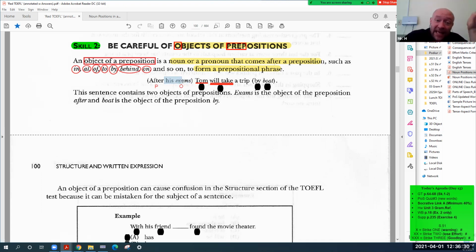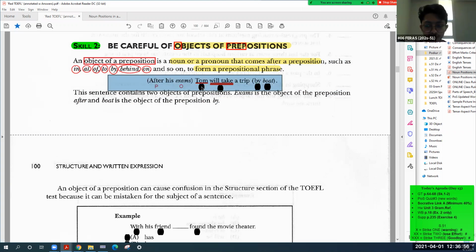Whose exams? His. Adjective and a noun. Of course, this noun is an object. So in this example, where is the subject for us? I think Tom. Yes, Tom is the subject.